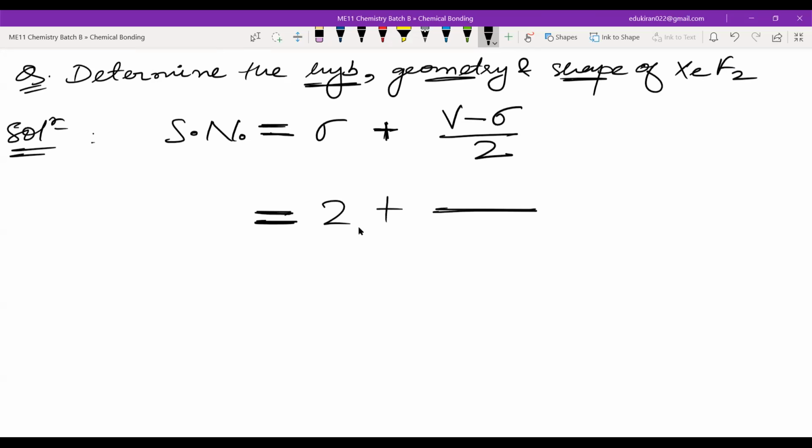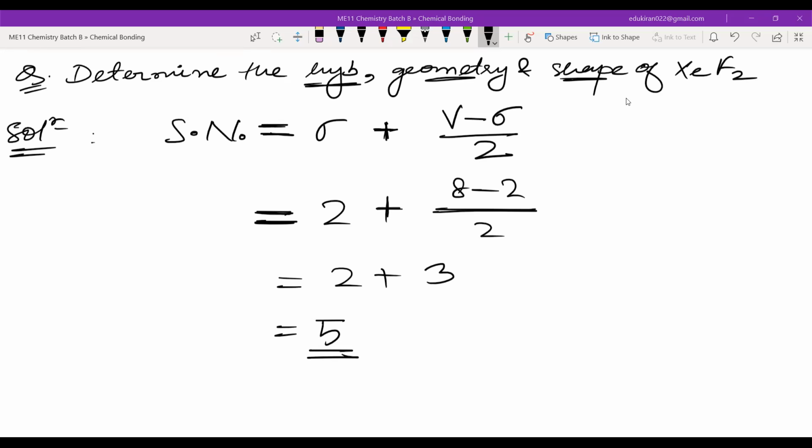How many valence electrons in xenon? The xenon atom has how many valence electrons? We are not asking about valence, there will be electrons in the last shell, right? Whose is zero? Nobody's. Which group? This is in group 18. So how many valence electrons? 8. Very good. How many sigma bonds are there in the molecule? 2. So this will be equal to 2 plus (8 minus 2) by 2, which is 2 plus 6 by 2, 6 by 2 is 3. So this will be equal to 5. Steric number is 5.